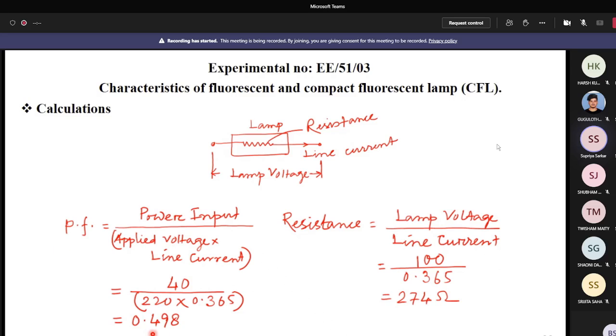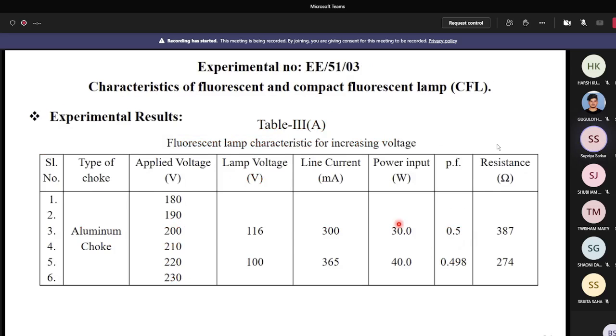So here it is coming 0.498. It is near 0.5. Now you have to find out the resistance of the lamp. So how do you get it? You can get it from the lamp voltage and the current. The lamp voltage is 116 volt, and the current.